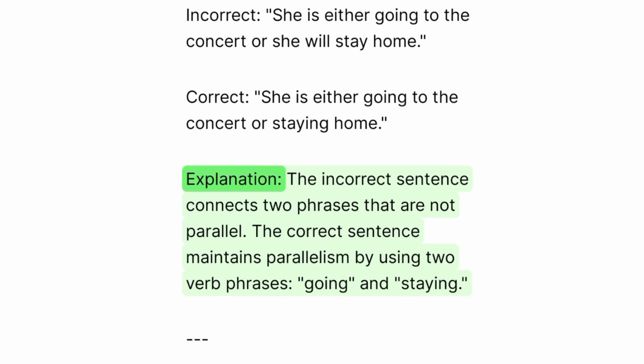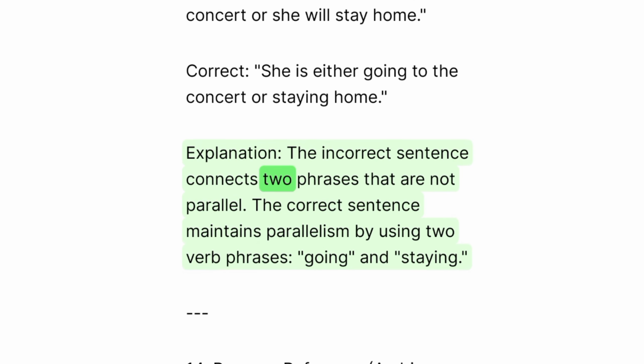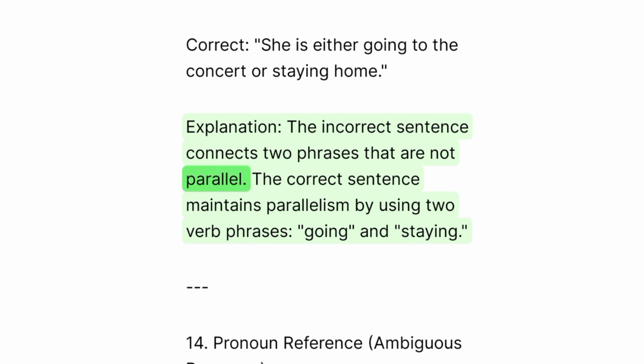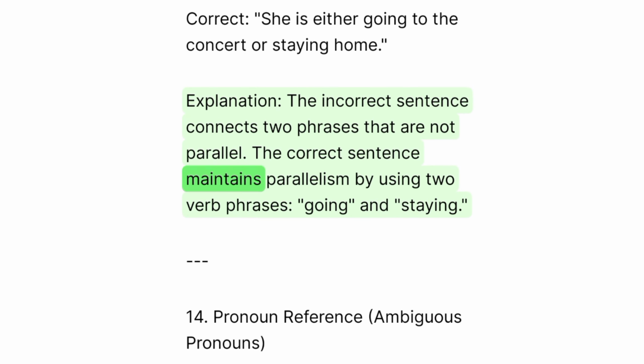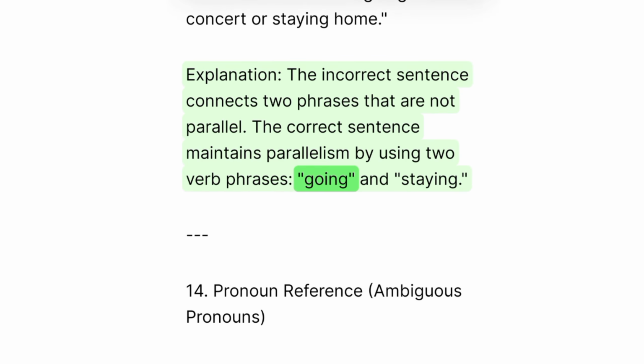Explanation: the incorrect sentence connects two phrases that are not parallel. The correct sentence maintains parallelism by using two verb phrases, going and staying.